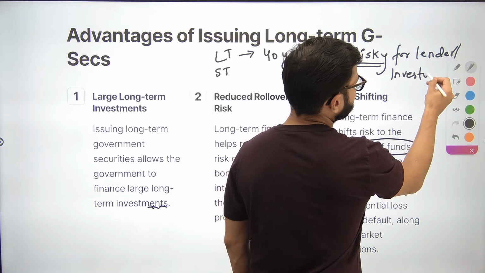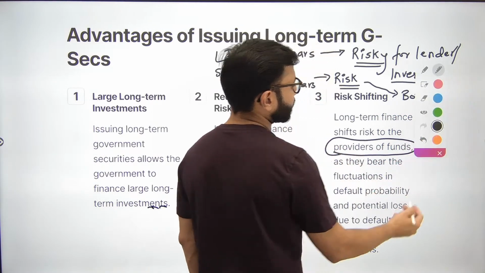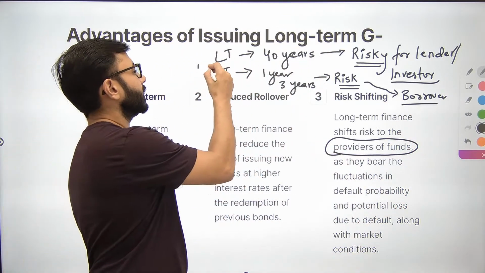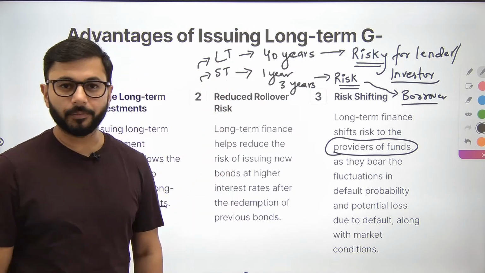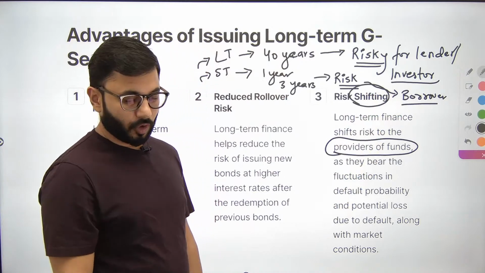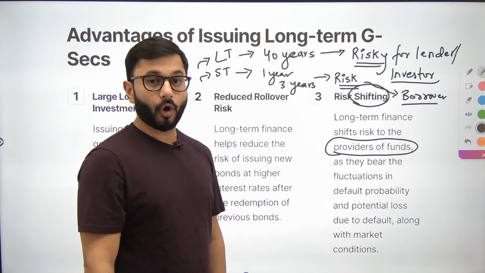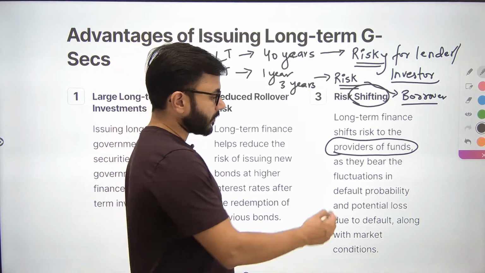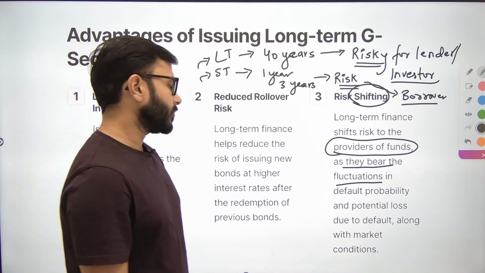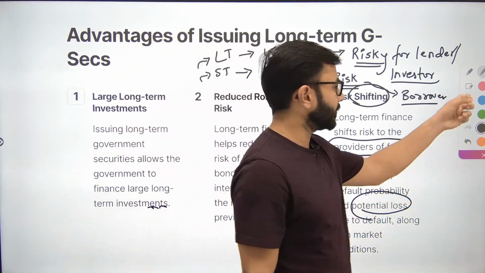It is more risky for the investor. So the risk is more for the borrower. But the risk shifts towards the lender as soon as we move towards long-term borrowing. This is what is mentioned here. You're able to shift the risk from the borrower towards the investor, as they bear the fluctuations in default probability and potential loss due to default, along with a change in market conditions.